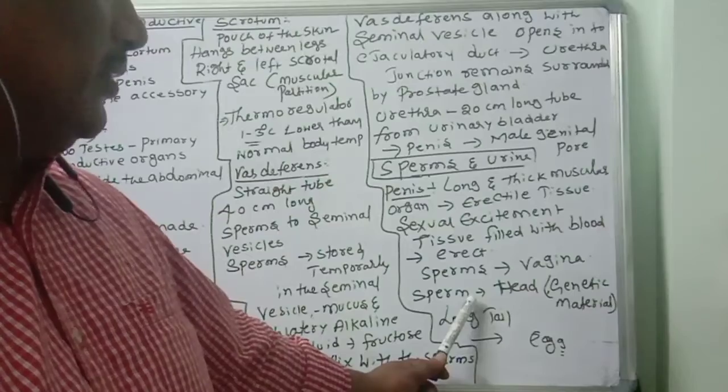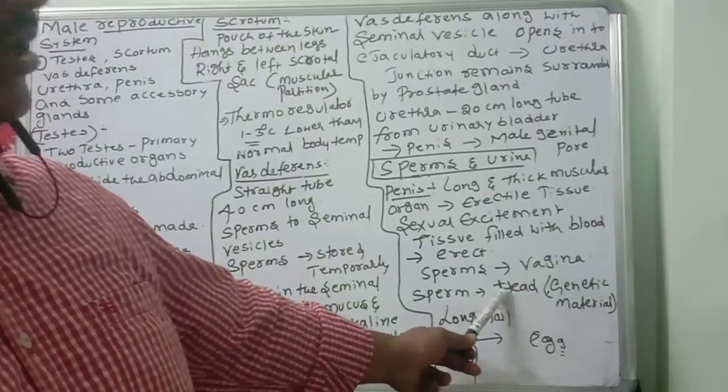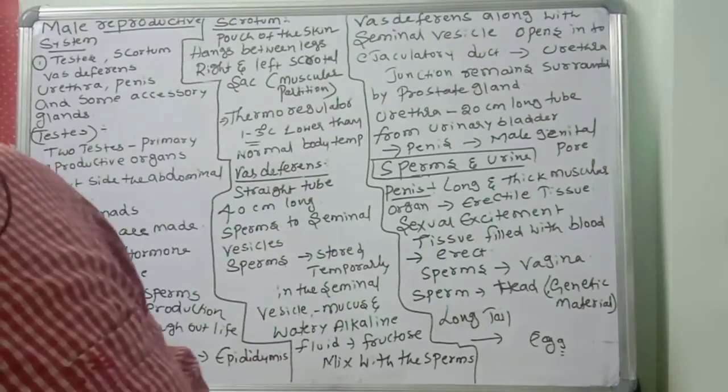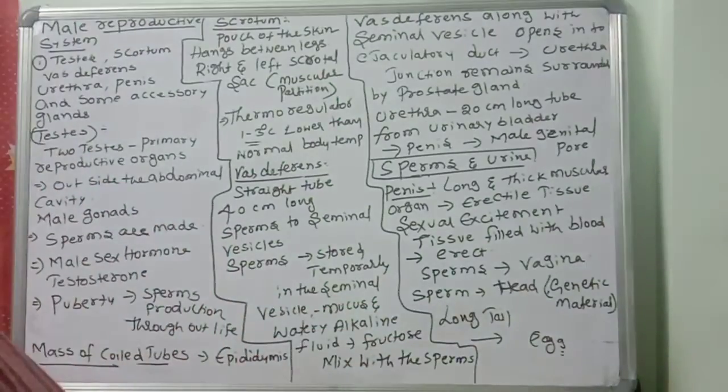The head contains the genetic material, which mixes with the egg's genetic material to form the zygote.